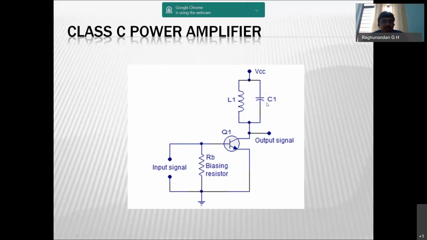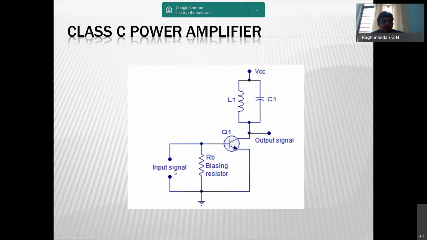Once the capacitor has charged to the peak value, it is going to discharge, and the same energy is used to energize the magnetic field. This process of charging, discharging will continue. Because of this process, the half signal which was given to this becomes a full sinusoidal signal. So this will be producing a full sinusoidal signal at the output. This is how class C power amplifier works.